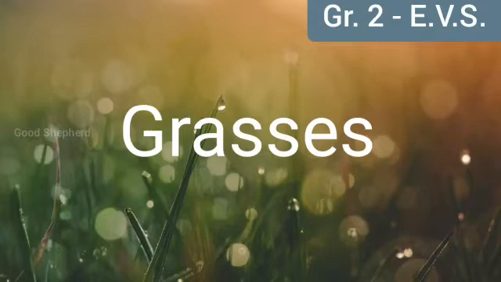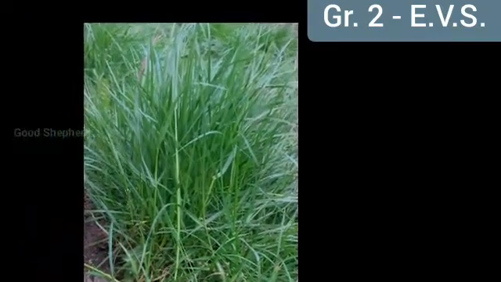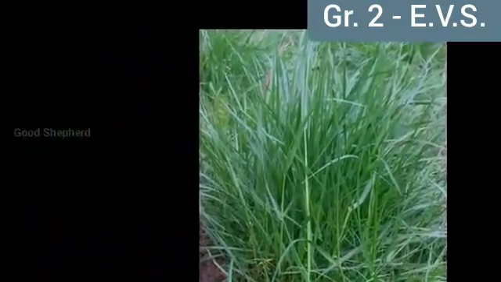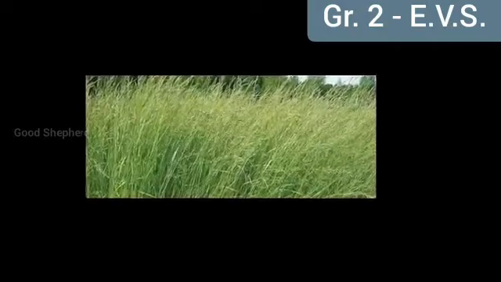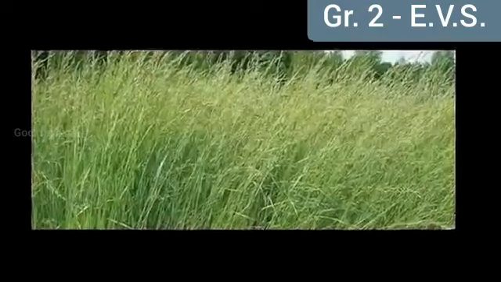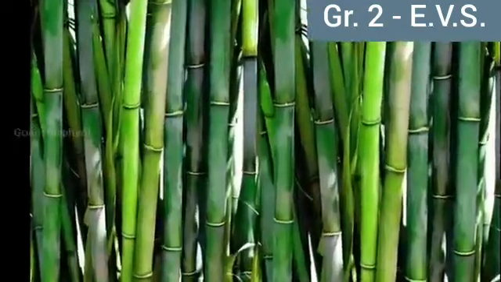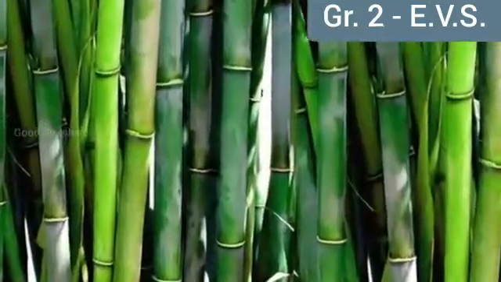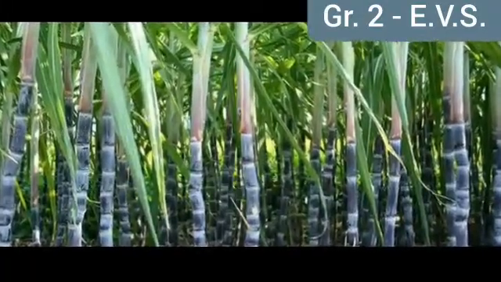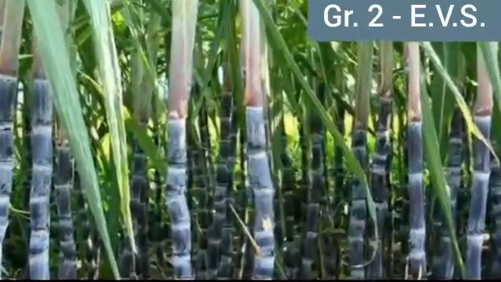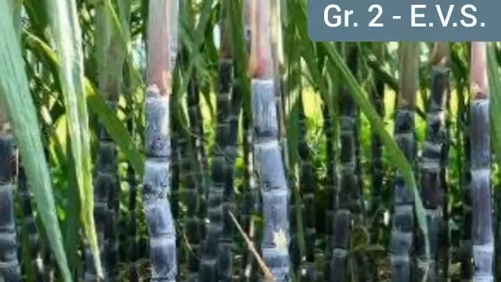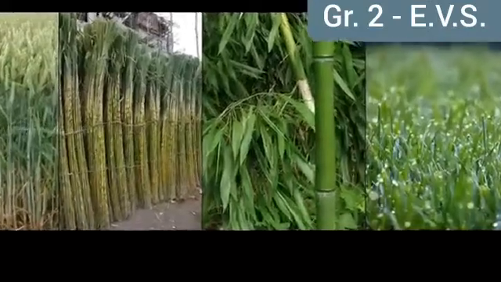Grasses. Grasses have very small stems. Usually, grasses are short and grow close to the ground. They have short, green, soft stems. They are mostly herbs. Some grasses like bamboo are tall like trees. Sugarcane is a grass because it has no branches and has thin and long leaves at the top. Sugarcane looks more like a bamboo cane.